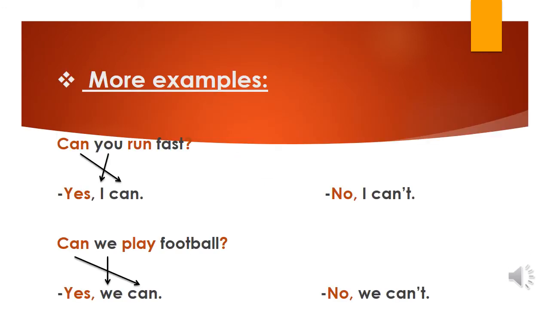Here are more examples. Can you run fast? Yes, I can. No, I can't. Can you see the scissors? Yes, I can. And notice that you in the question becomes I in the answer. Number 2. Can we play football? Yes, we can. No, we can't. Again, notice here the scissors.